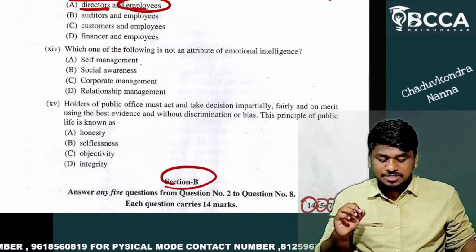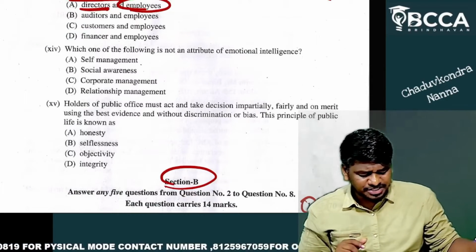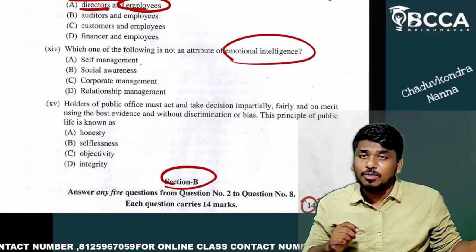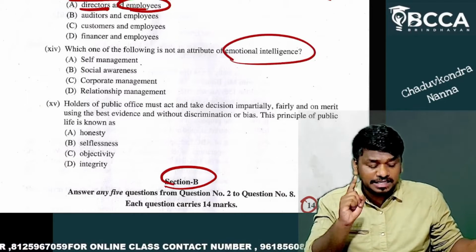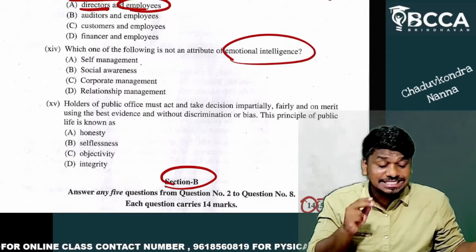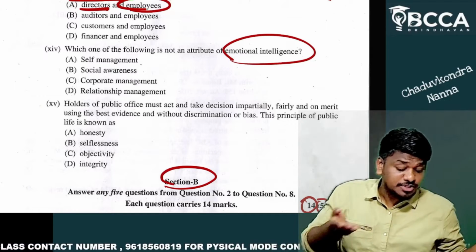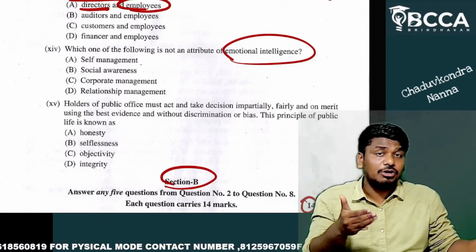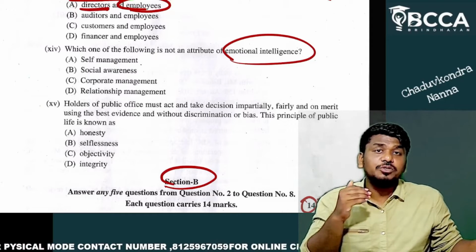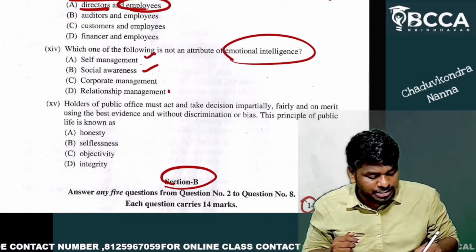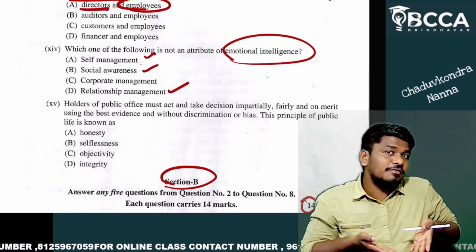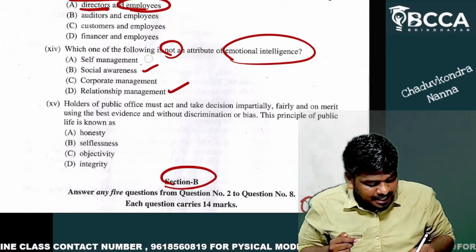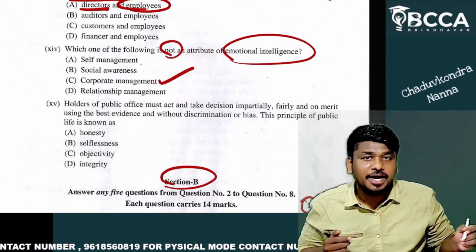Let's go to question number 14. Which one of the following is not an attribute of emotional intelligence? See, point number 1 is self-management, point number 2 is self-awareness, point number 3 is corporate management, point number 4 is relationship management. Looking at the 4 attributes of emotional intelligence, 3 of these are attributes. Then what is not an attribute? It is none other than corporate management.